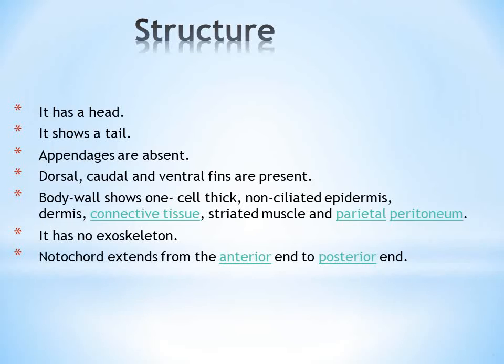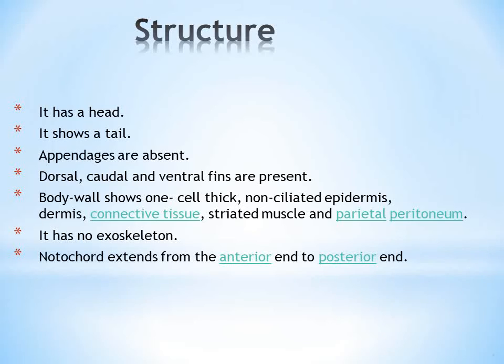So the body wall is one cell thick, that is one layer thick. It is made up of non-ciliated epidermis. Just below the epidermis there is a dermis. The connective tissue is present just below the dermis, and the muscle tissues are striated, and there is the presence of parietal peritoneum, that is the enterocoel.